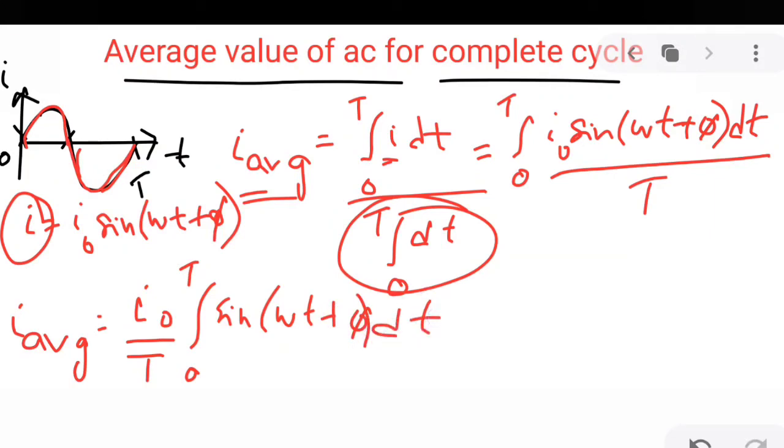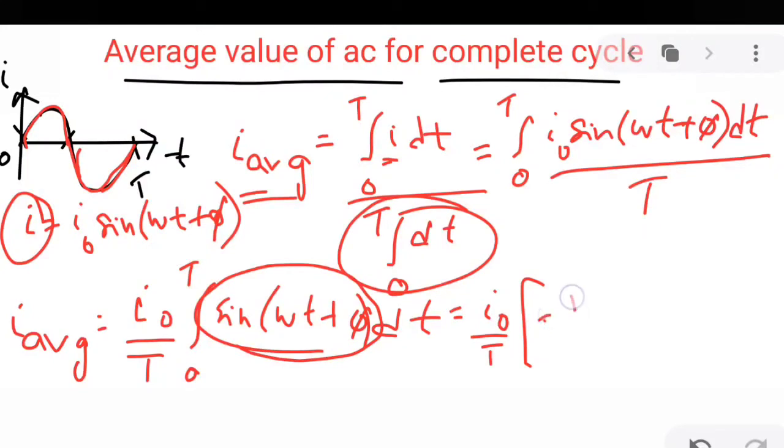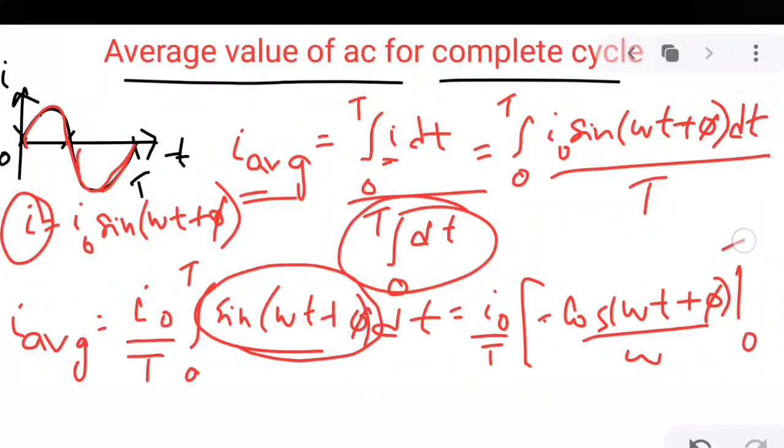So we have to integrate this. Integration of sine is minus cos. So this will be equal to I naught by T times minus cos(omega t plus phi), divided by omega, since omega t plus phi has to be integrated separately. The limit is from 0 to T.